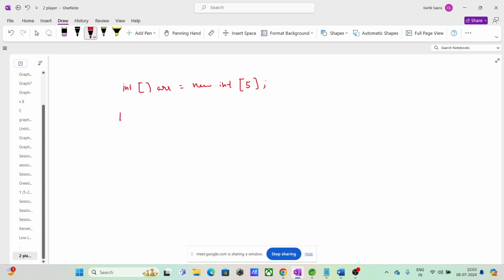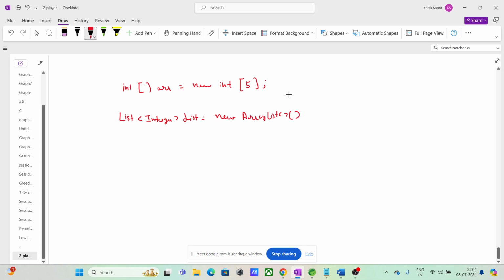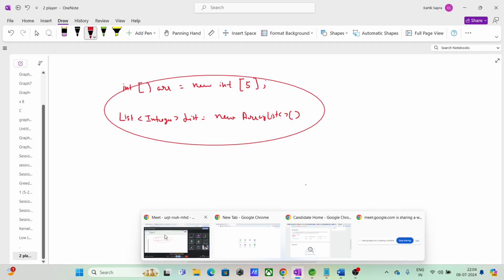So list of integer value, list is equal to new array list. This is your dynamic array in Java. ये आपकी अपने programming languages के अंदर भी होगा. Are these two things clear to everyone? Array you have to give size, dynamic array you don't have to.